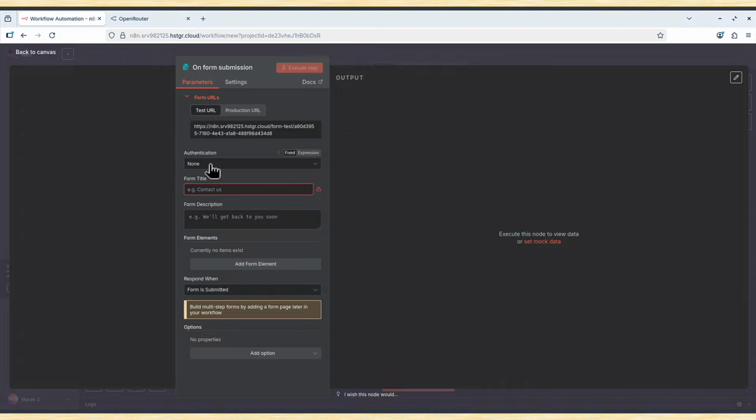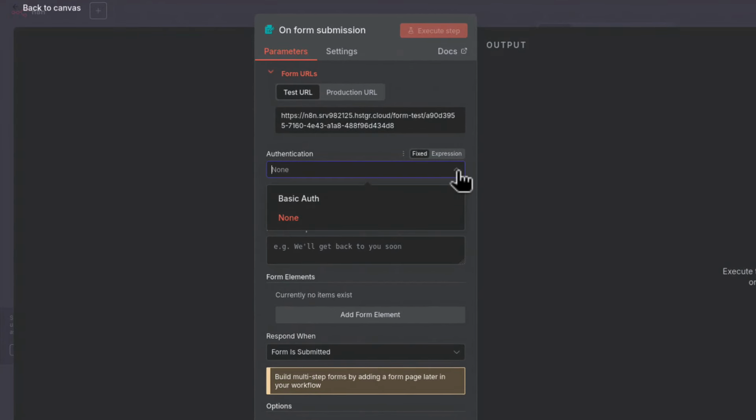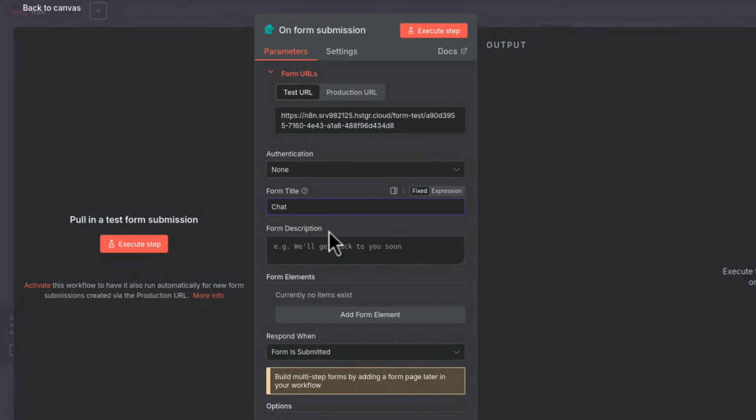Next field is authentication. And yes, we will use the authentication, but for the time being, let's leave it as none. The form title, let's call it just chat. Form description, let's say multiple LLMs. And form elements, let's add some elements. Don't worry if you don't know what it is about. You will see shortly what we are doing here.